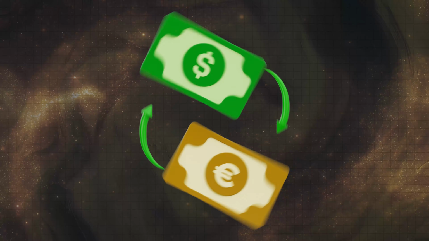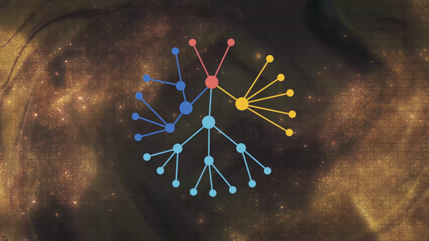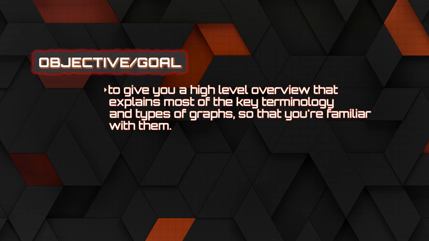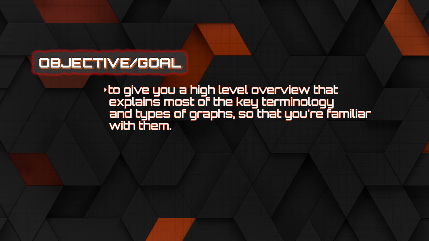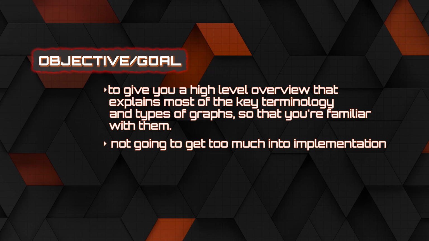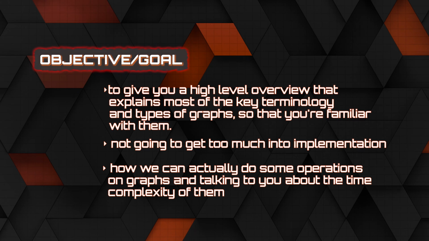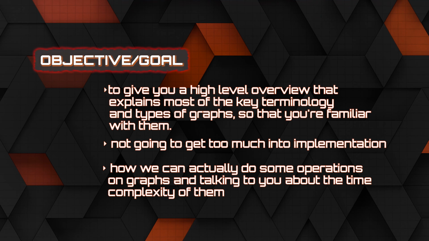Additionally, we can use graphs to represent something like the exchange rates between different currencies. I know that seems like a weird concept, but there is actually a way to use a graph to do that. Regardless, graphs are very flexible. They're used all over the place in computer science, and the goal of this video here will be to give you a high-level overview that explains most of the key terminology and types of graphs so that you're familiar with them. We're not going to get too much into implementation. Later on, we will look at a few graph algorithms, and when that happens, I'll start showing you how we can actually do some operations on graphs and talking to you about the time complexity of them. For now, though, let's talk about some basic graphs.